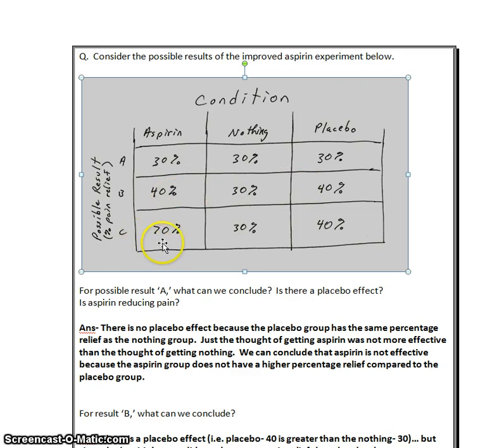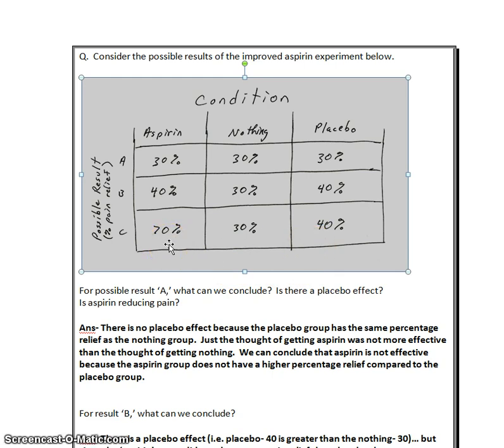Look at possible result C. 70% aspirin, 30% nothing, 40% placebo. Well, again, there's evidence of a placebo effect, the 40% greater than 30%. So the mere belief that you're getting medicine appears to have helped some people in this group have their pain reduced. And also notice that in the aspirin condition, 70% of people report pain relief, which is greater than the 40%.